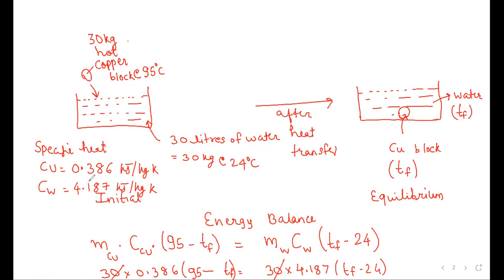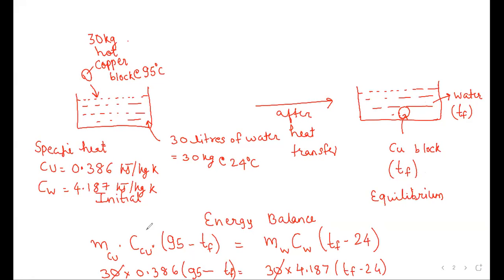Specific heat of copper is known, 0.386 kilojoules per kg Kelvin, and of water it is 4.2 kilojoules per kg Kelvin. After some time, gradually, when this copper block is immersed into this water, the system would come to thermal equilibrium, meaning that the copper block and water would attain the same temperature. That temperature is unknown, but we can calculate it from the energy balance. Let us say that the final temperature at equilibrium of water is TF and that of the copper block is TF.